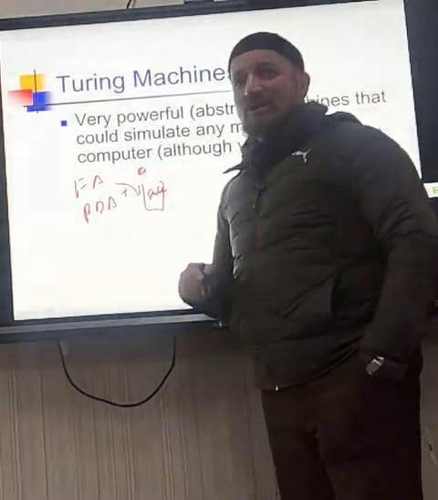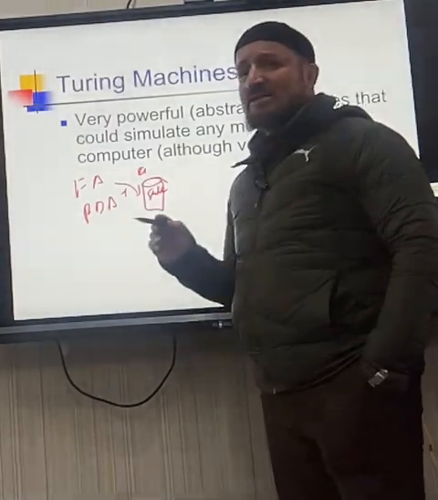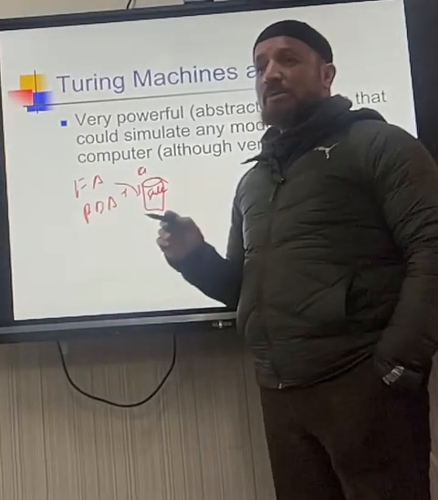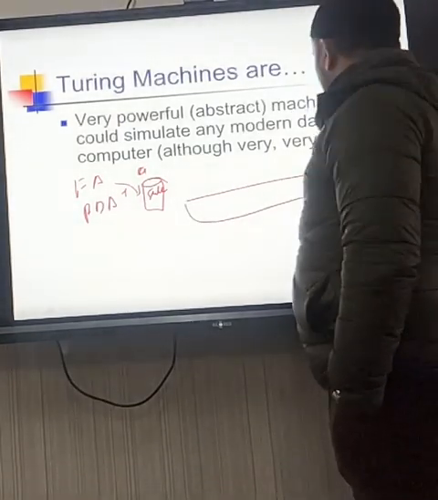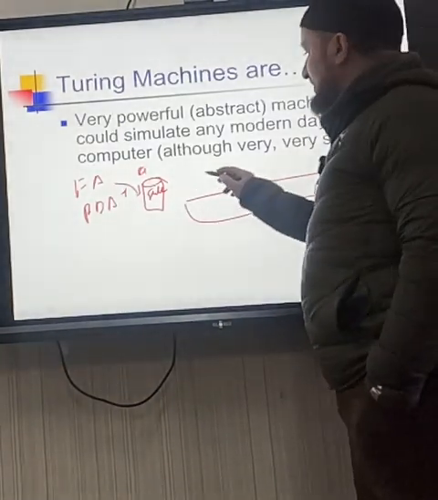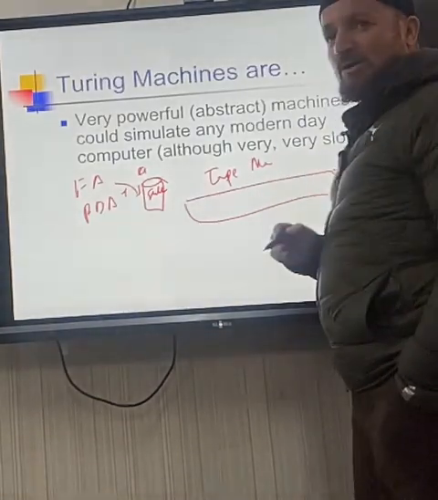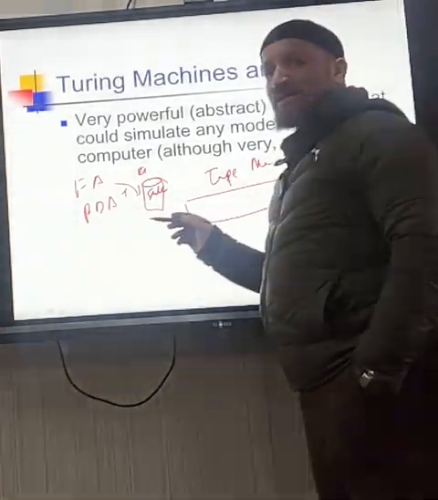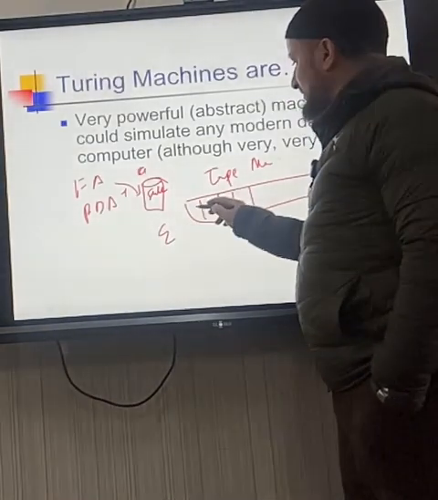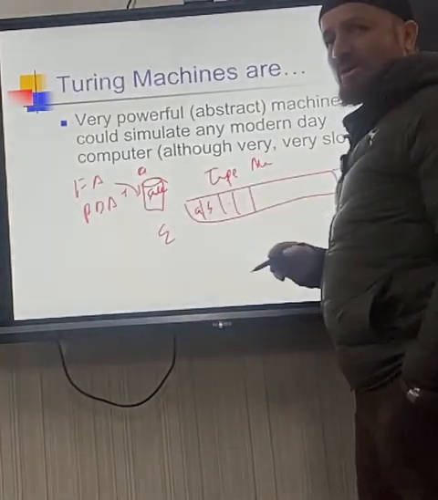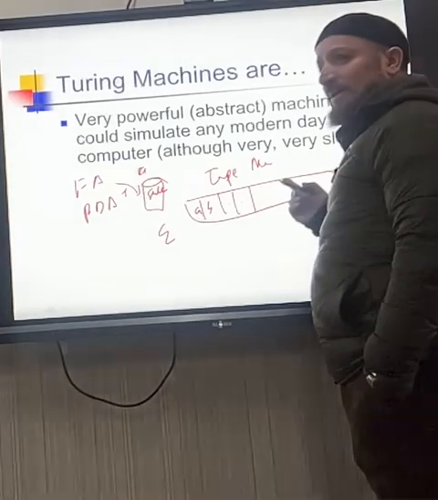In my stack, I was only able to see the top of the stack, that is it. I could read only the top of the stack. But in case of my Turing machine, we have an infinite tape. We have infinite tape memory. It's called tape memory. Okay? Which has some alphabets from the sigma, maybe A, B, C, whatever. But it's infinite. That means it has no limit.